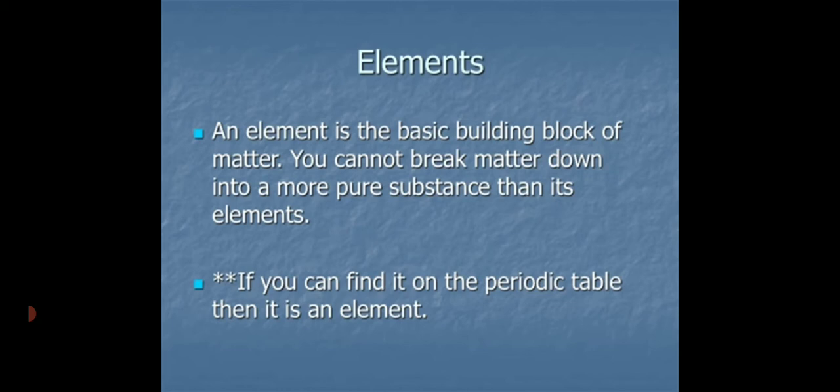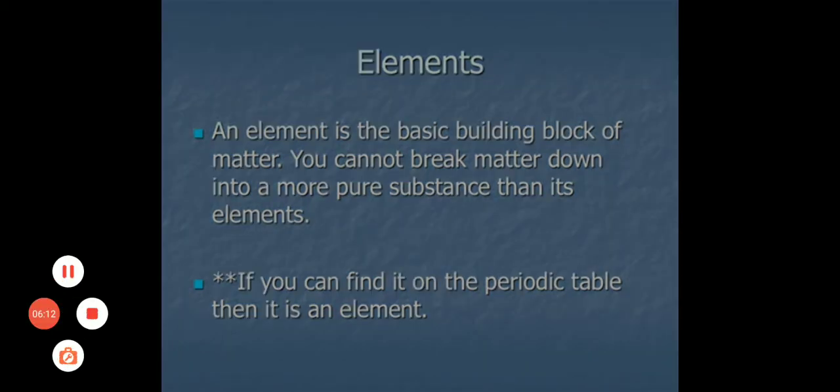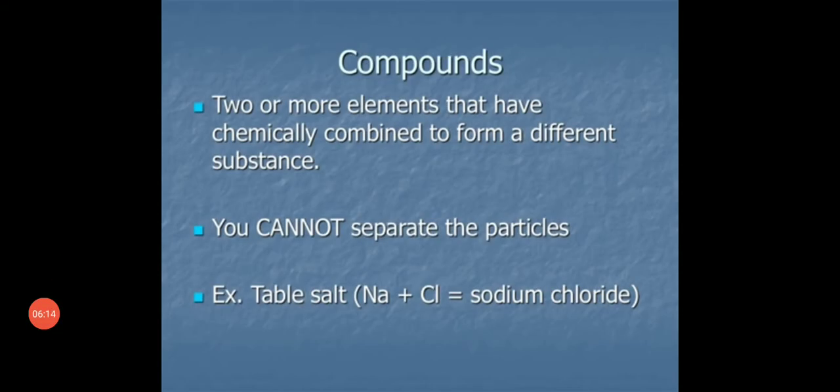Find it on the periodic table, then it is an element. Next, compounds: two or more elements that have chemically combined to form a different substance. You cannot separate the particles. Examples: water, table salt, carbon dioxide. These all are compounds.